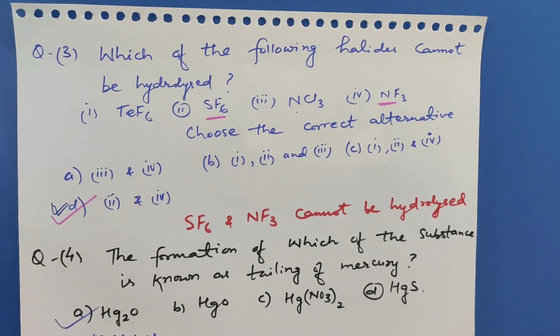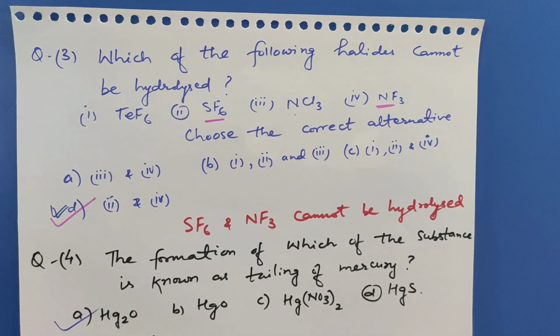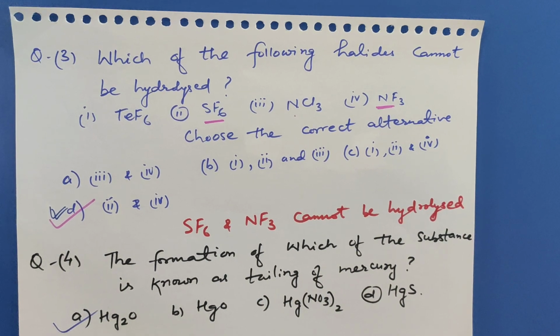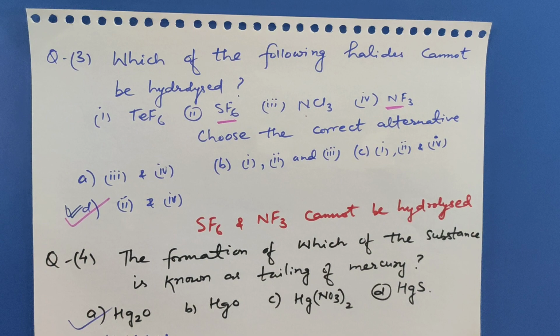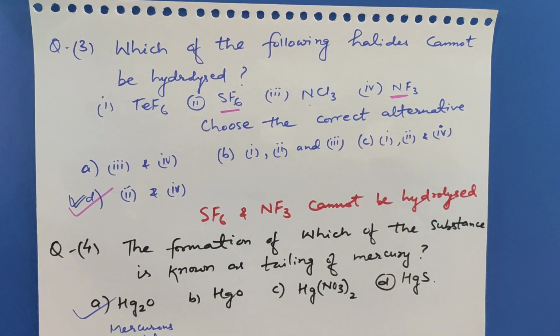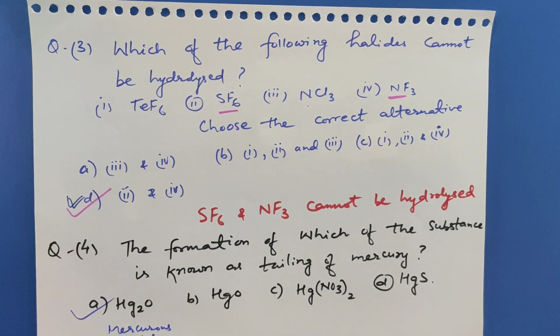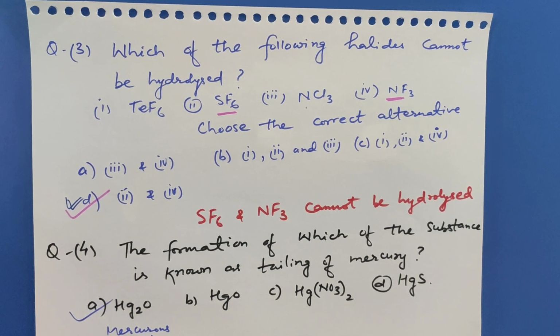Next question, the formation of which substance is known as tailing of mercury? As we know, mercury loses its meniscus when it reacts with ozone. It forms mercurous oxide. So the correct answer is A, Hg2O, that is mercurous oxide.